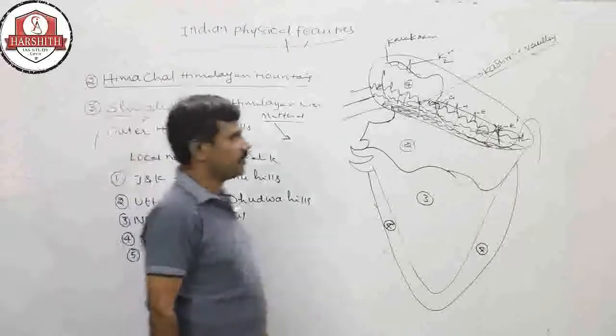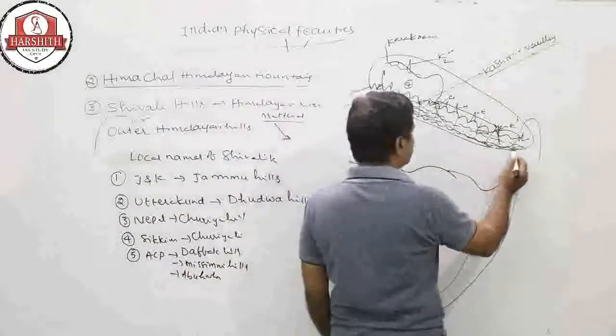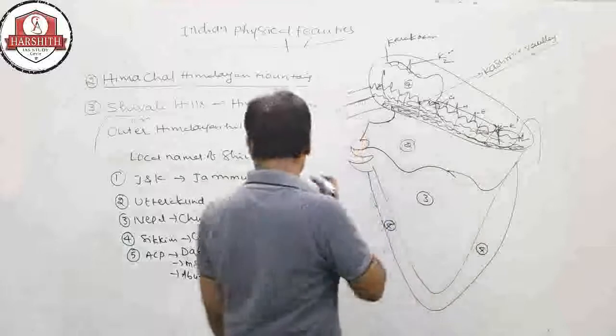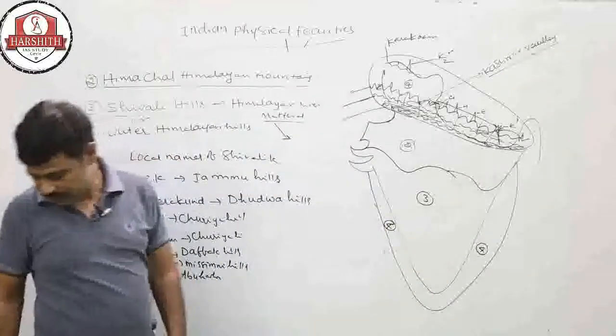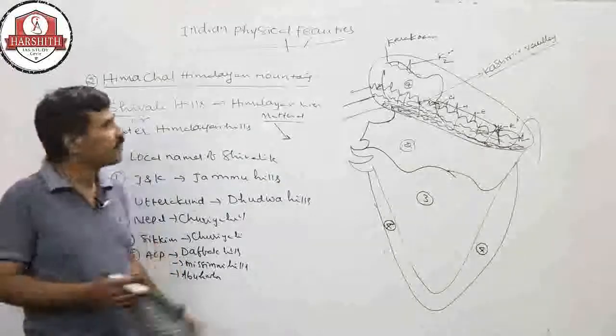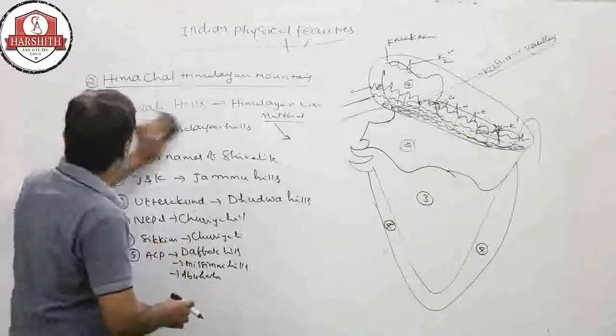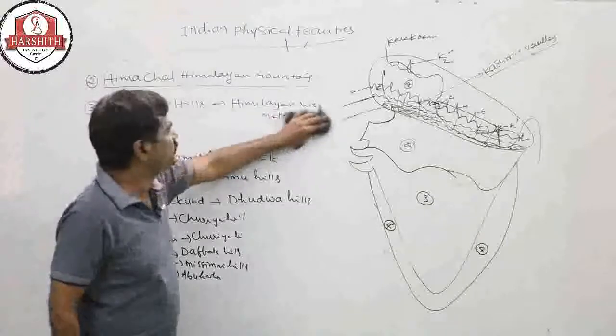These are other names like this in Arunachal Pradesh. So this is about the Shivalik hills in the Himalayas.